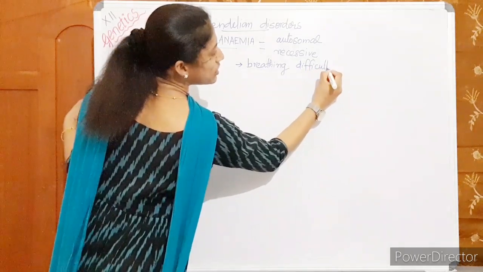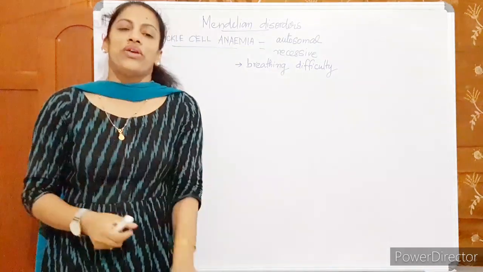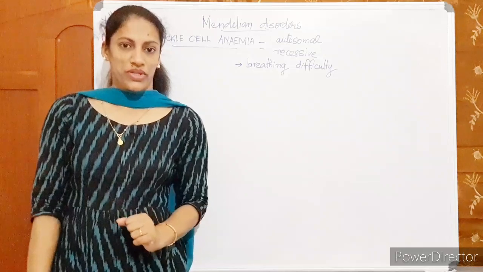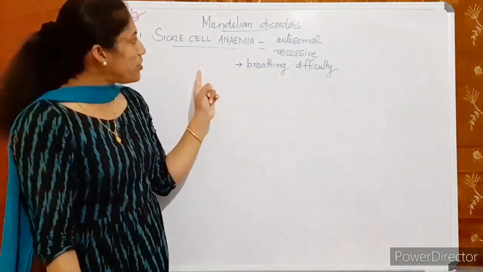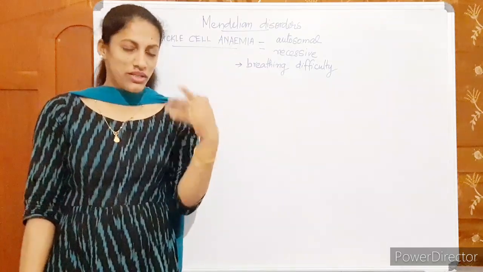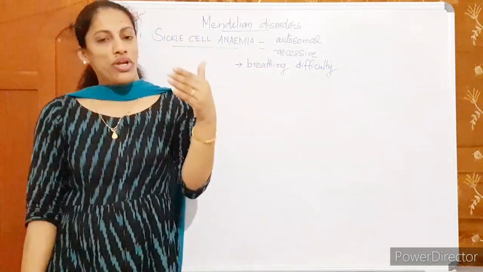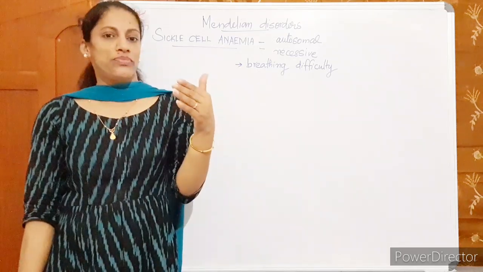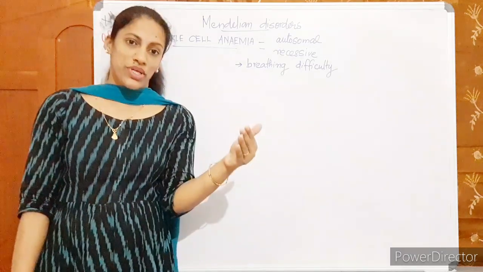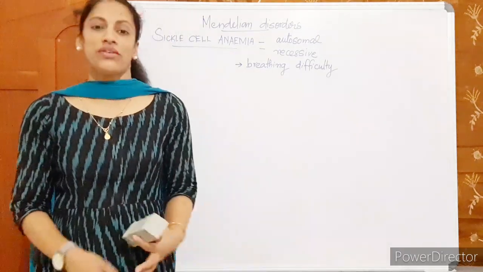Not only this, there will not be enough supply of oxygen to the cells, so the metabolic rate will decrease. Sickle cell anemia is a disease with a gene mutation, which we will discuss in genetics, and it shows the symptom of sickle shaped RBCs that cannot supply oxygen to every cell sufficiently.